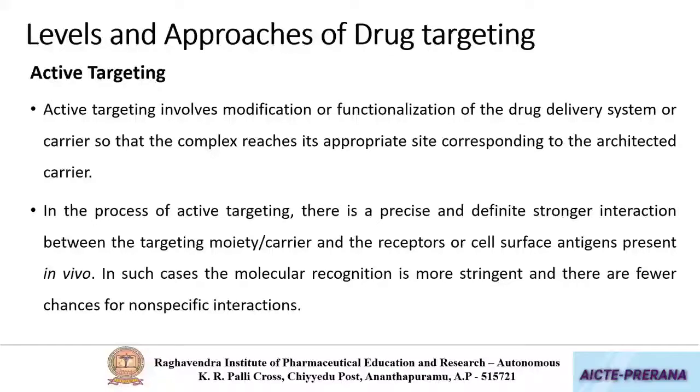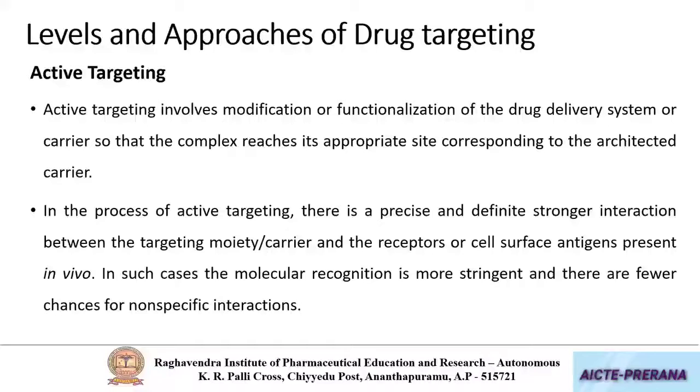So that means for actively driving the carrier towards a tissue on which the particular receptor is present, we will be surface modifying or functionalizing the surface of the carrier with a ligand, which is also called a targeting moiety. This targeting moiety will go and help the drug loaded carrier to localize into the tissue of interest.